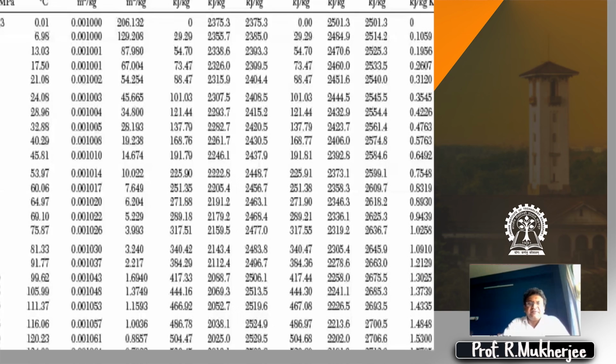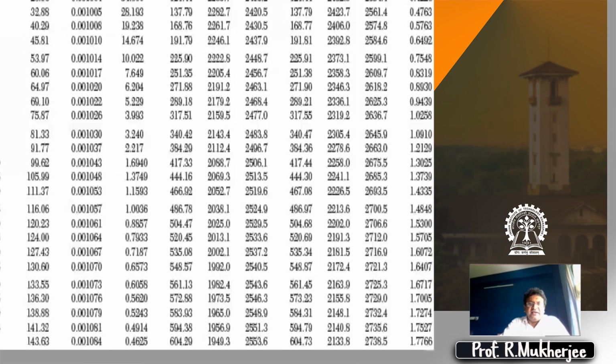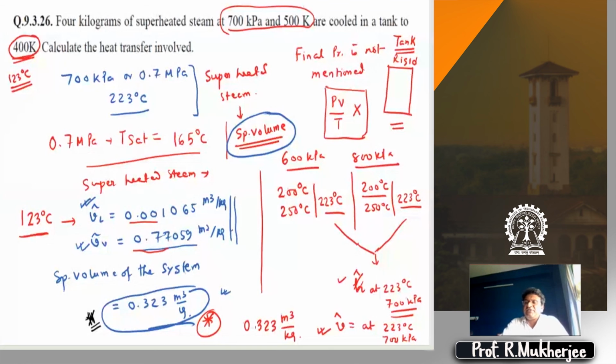700 kPa is here. Even in the previous problem, we had 700 kPa. So my approach is like this: 700 kPa, 0.7 MPa or 700 kPa. The saturation temperature is 165 degrees centigrade, right? No, they are not the same, Sridhar. They are not the same. I'm coming to it.